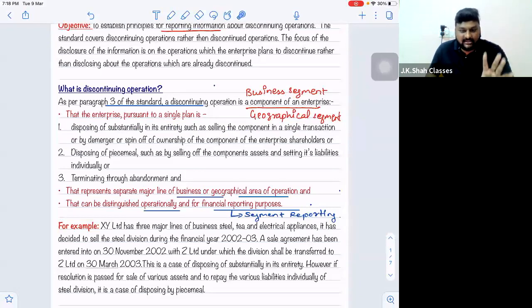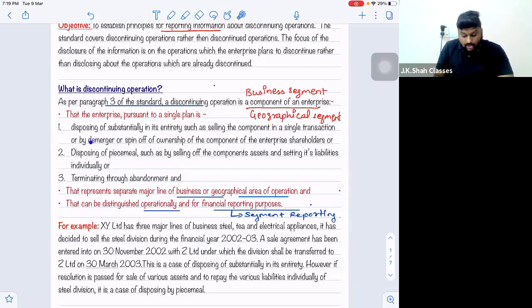Say, for example, Titan Limited has decided to sell off Titan Eyewear substantially in its entirety by entering into a selling agreement with Lenskart in a single agreement. Lenskart will pay a lump sum amount and buy out the entire eyewear segment from Titan. This is a single transaction: in one transaction, one agreement, sell off the unit.